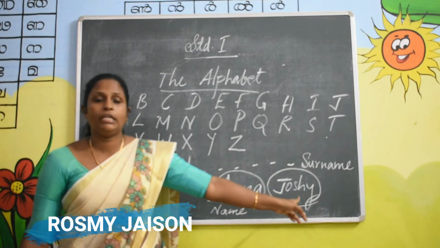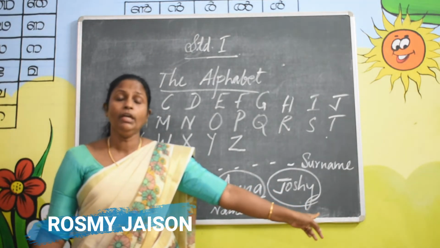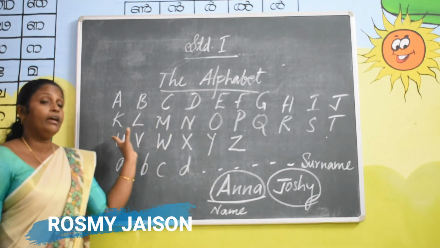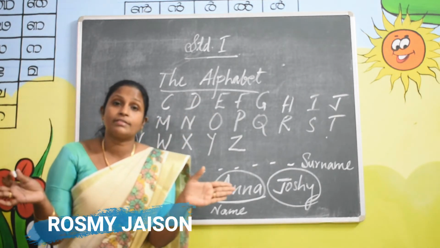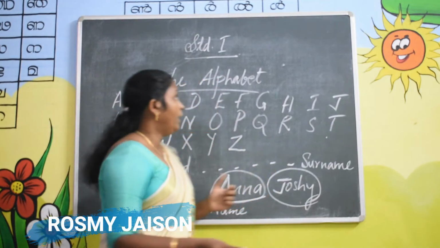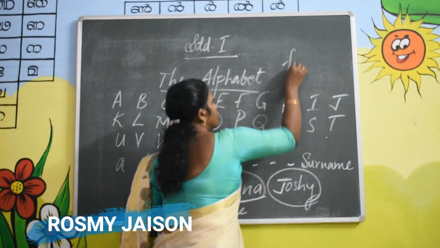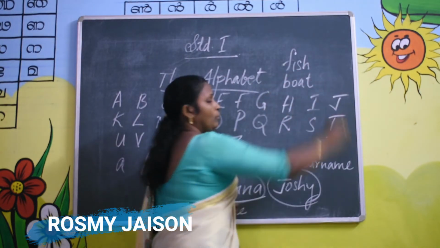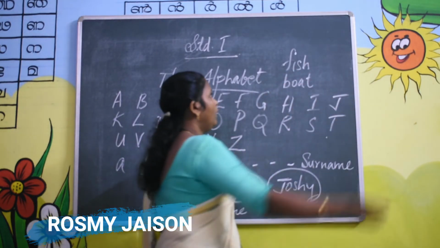J should be capital. Okay, so with these letters we can write many words. Like fish, then bird. Say some of them.